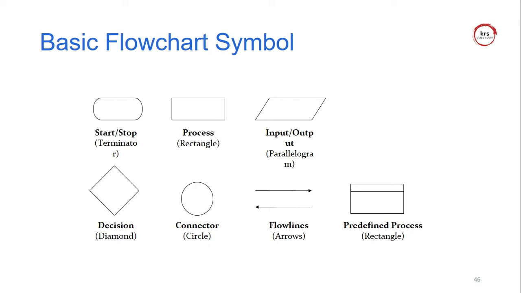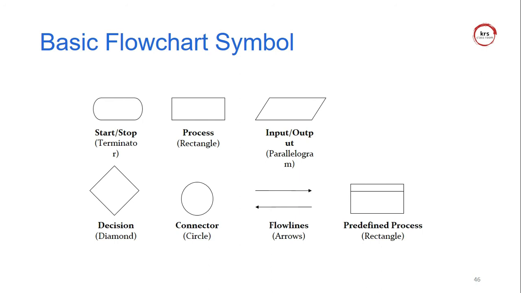These are the symbols we use. When you write start and stop, use the terminator symbol. The process symbol is for operations, for example A equal to B plus C, or A equal to A minus B. All operations should be written within the process rectangle symbol. That is the main thing.